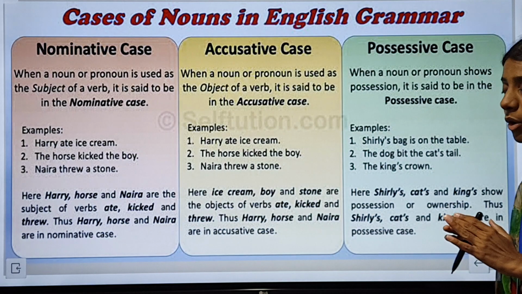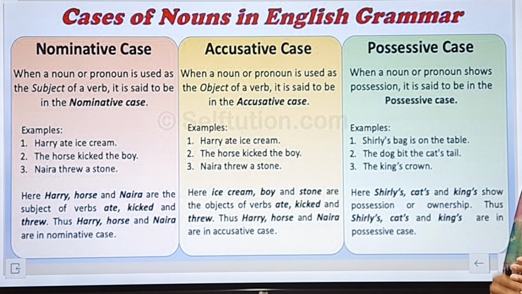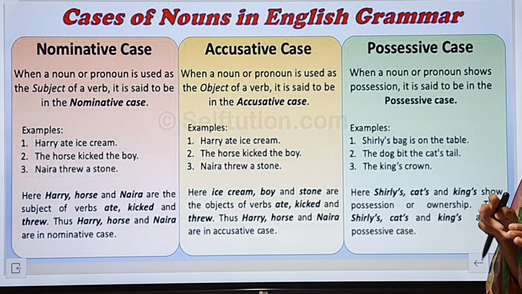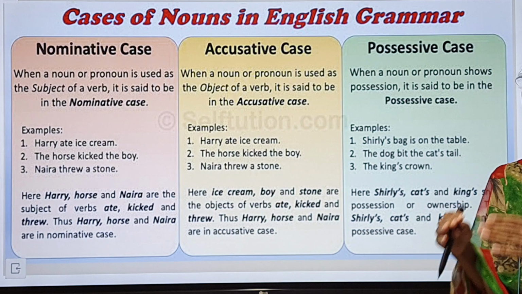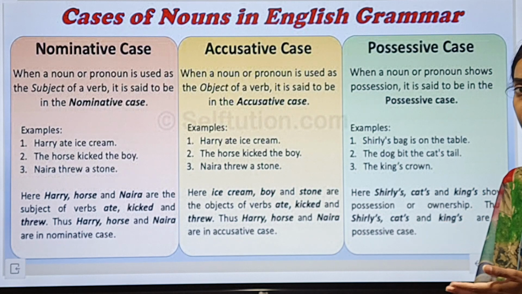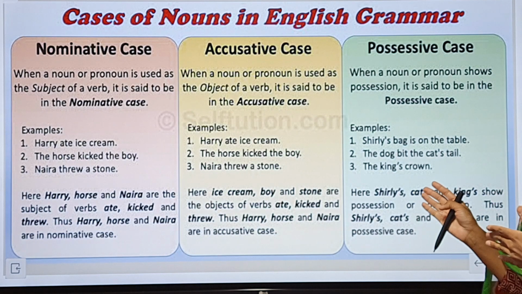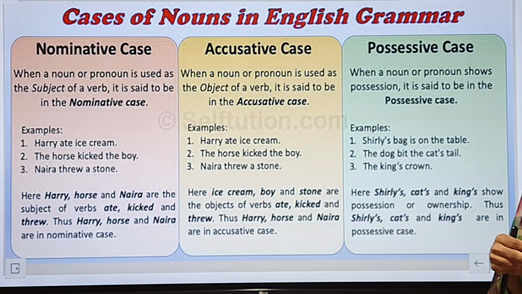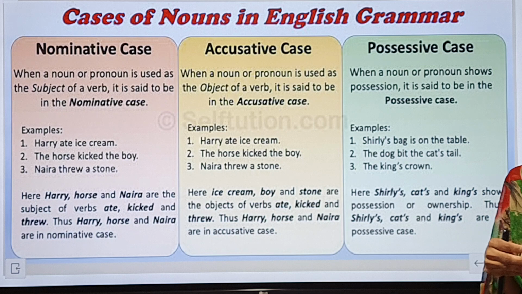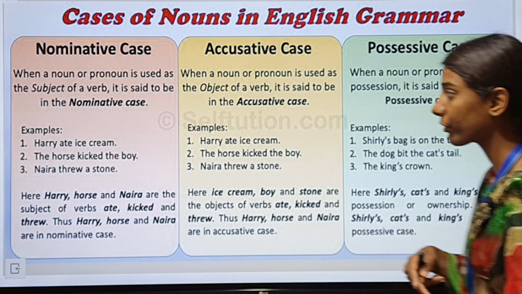I hope that you all have thoroughly read and you have thoroughly understood the subject and the predicate, because if you have well learned the subject and the predicate, then it would be easy for you to understand the nominative case and the accusative case and the possessive case. Possessive case I shared with you in the punctuation and capital letters also about placing the apostrophe. Okay, but first let's start with the nominative case.